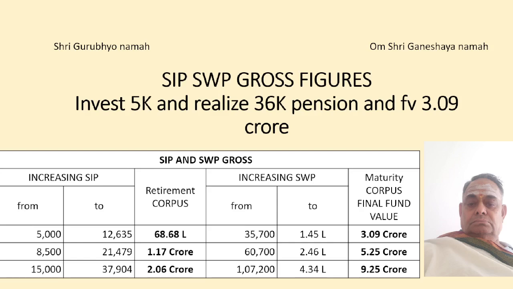Today we are going to see SIP and SWP gross figures. For example, invest 5K and realize 36K pension and a final fund value of 3.09 crore. I have taken 3 samples and we can see them in detail in this video itself.